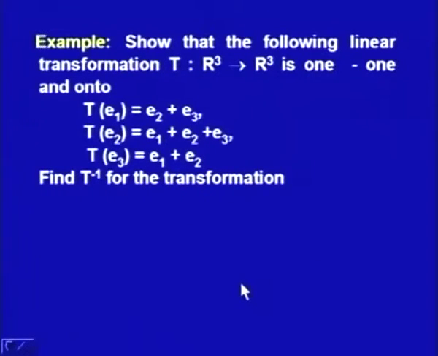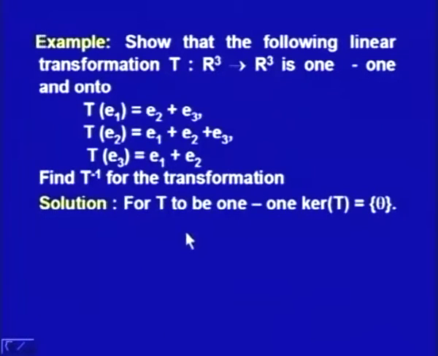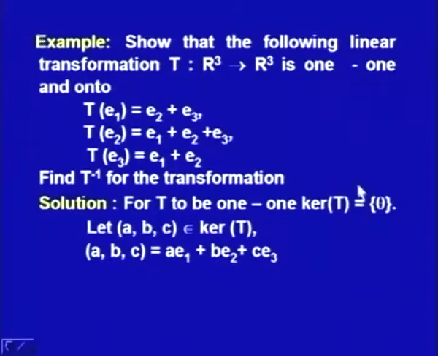Now, in this example, we will show that the given linear transformation is 1-1 and onto, and if it is 1-1 and onto, then we will find its inverse also. To start with, for T to be 1-1, its kernel T should be theta. That is how we prove that T is 1-1 transformation.